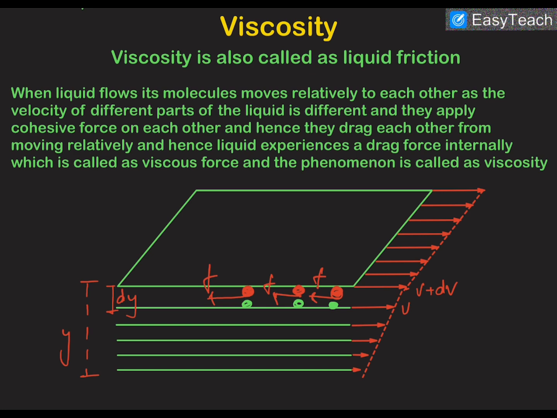Because they apply cohesive force on each other, but as the upper molecules are moving faster, the cohesive force will be dragging the molecules of the upper layer in the reverse direction. So the lower layer is actually applying a preventive or resistive force on the upper layer, dragging the upper layer in the backward direction. This force is called viscous force and the effect is called viscosity.